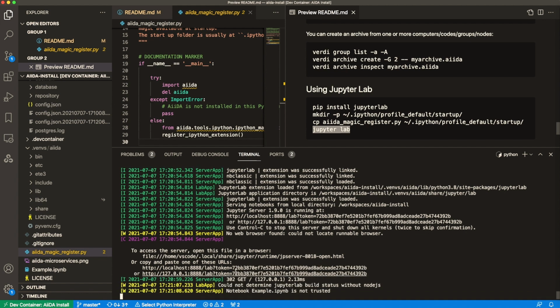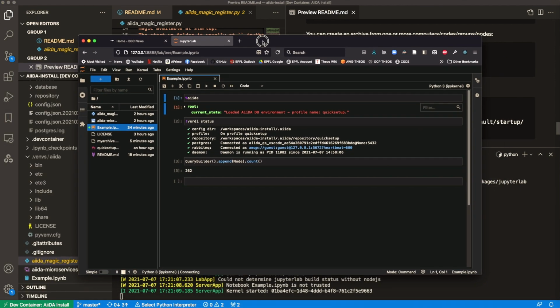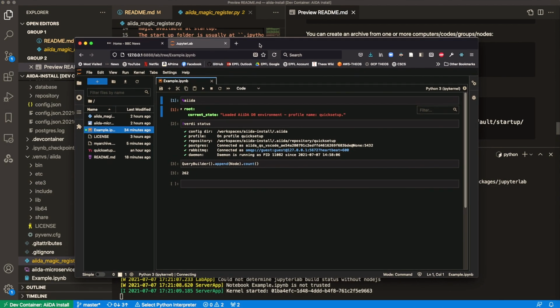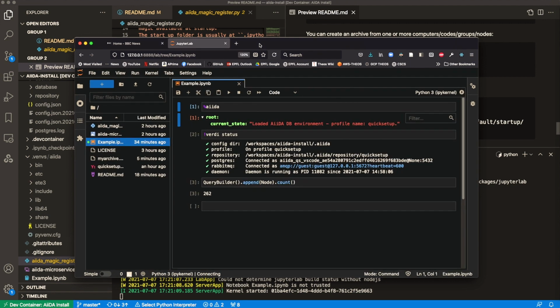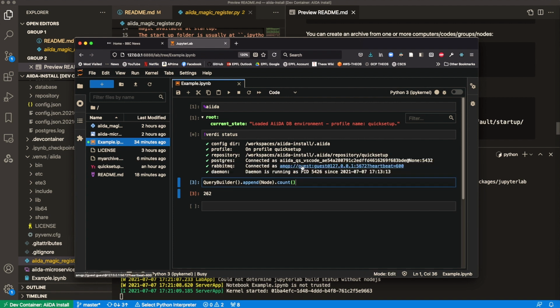We just need to get the token here from which to connect. And if I move this over to here, you'll see that if we connect to our example IPython notebook, we can run our AiiDA magic, and that will start up our database. We have the status that we can run, and we can start using the API.